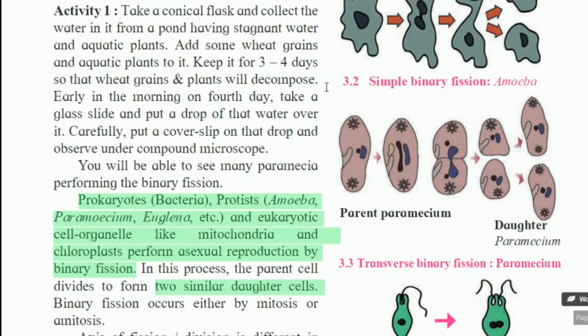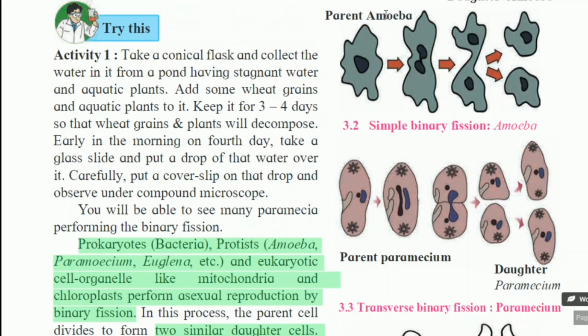Look at diagram 3.2, simple binary fission in amoeba. Here, the parent amoeba is there. In the second step, if you observe carefully, there is an elongation of the cell and of the nucleus also. In the third step, the nucleus divides and a notch-like structure is formed.